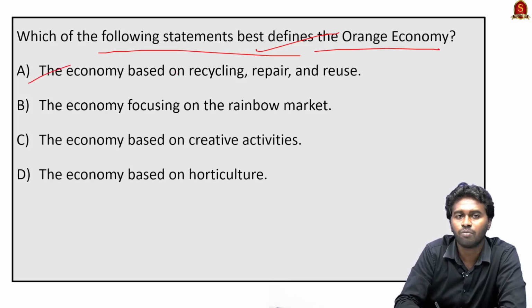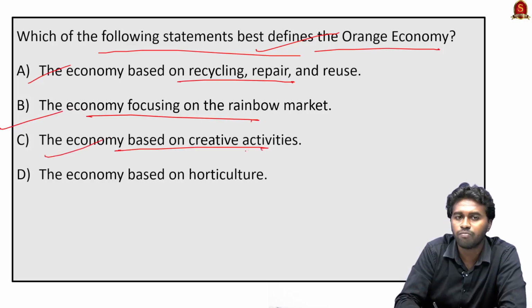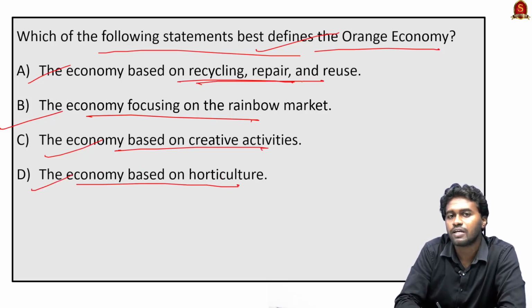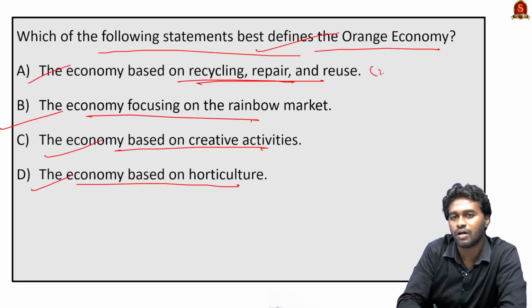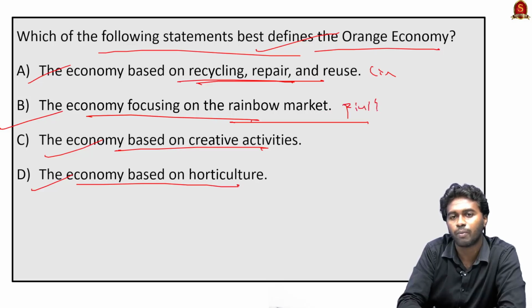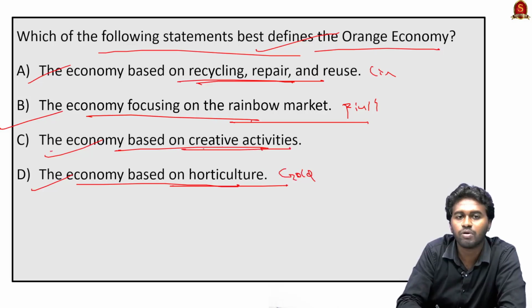Next question, which of the following statements best defines the orange economy? Option A, the economy based on recycling, repair and reuse. Option B, the economy focusing on rainbow market. Option C, the economy based on creative activities. And option D, the economy based on horticulture. The economy based on recycling, repair and reuse is known as the circular economy, right? The economy based on rainbow market is known as the pink economy. And the economy based on horticulture is known as the golden economy. So the correct answer is option C, the economy based on creative activities, known as the orange economy.